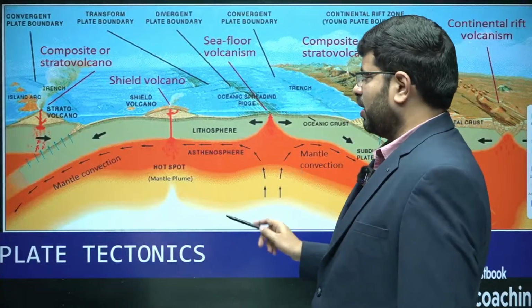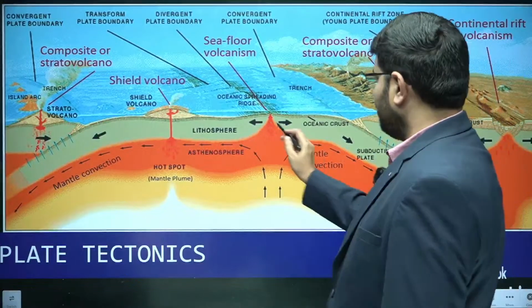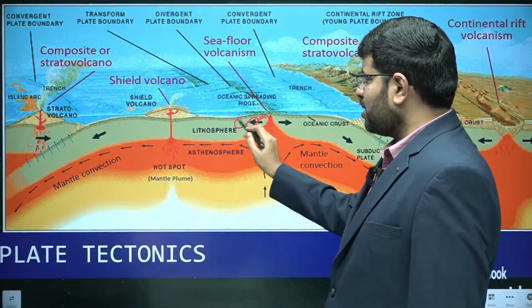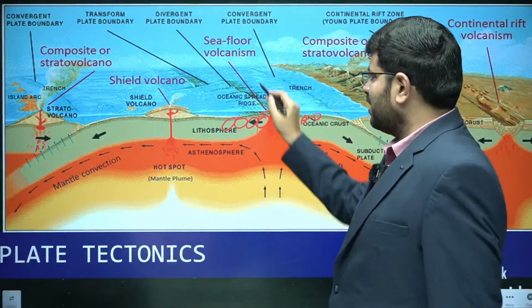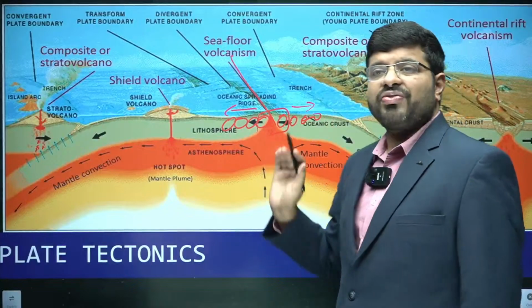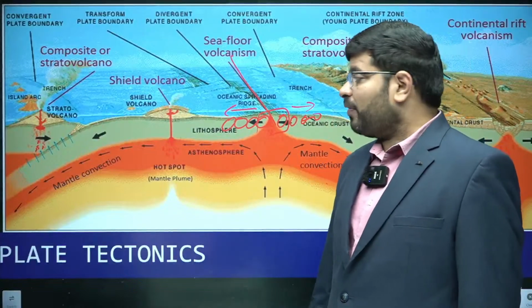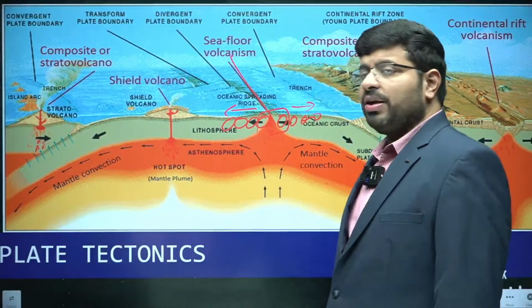New crust is created. According to them, this is where you will find the new crust, and this new crust will be nearer to it. Just like a mirror, as you move away on either side, you will find rocks of the same age. That was the concept which was given between 1912 and 1950.